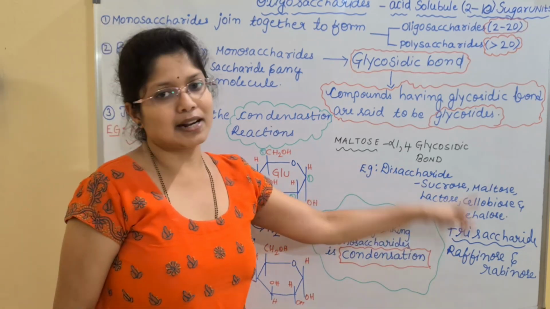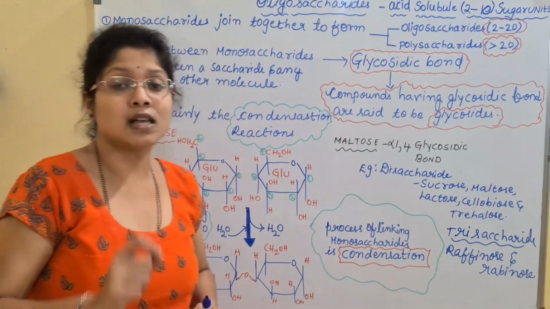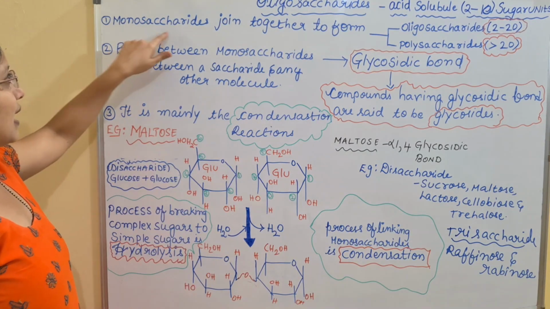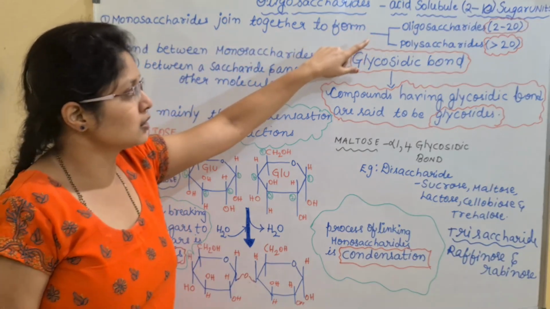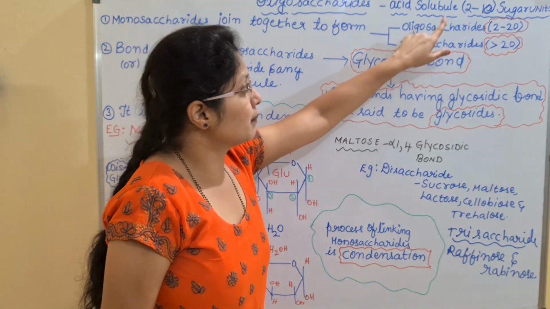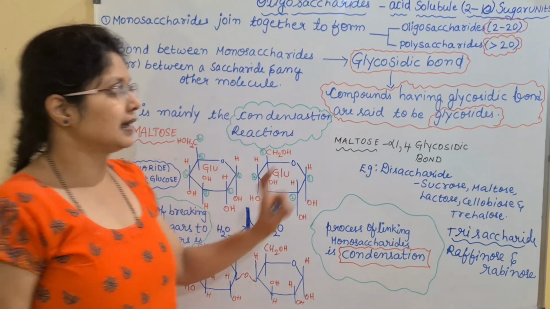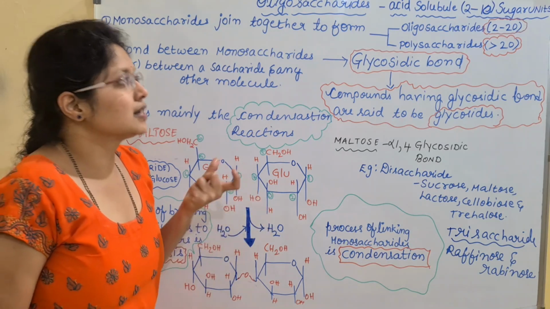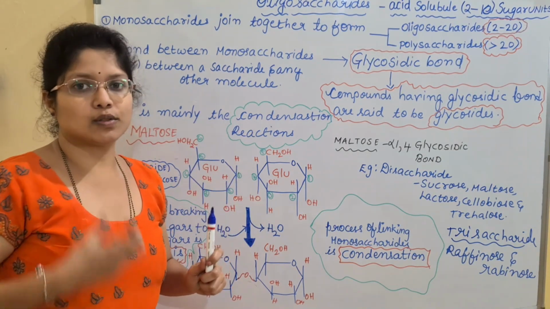So this is regarding the different types of oligosaccharide compounds, and now let us see how these oligosaccharides are formed. Look at this, children. Here, monosaccharides join together to form 2 compounds, oligosaccharides and polysaccharides. Oligosaccharides generally range from 2 to 10 units, and rarely you can see 20 units. Generally we have 2 to 10 sugar units, and then they are known as oligosaccharides.